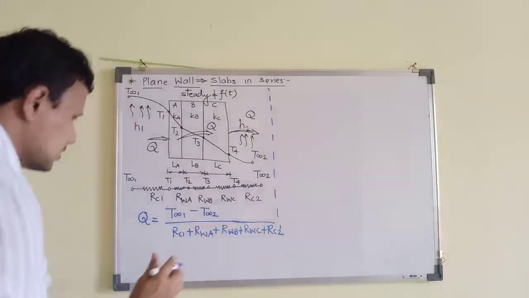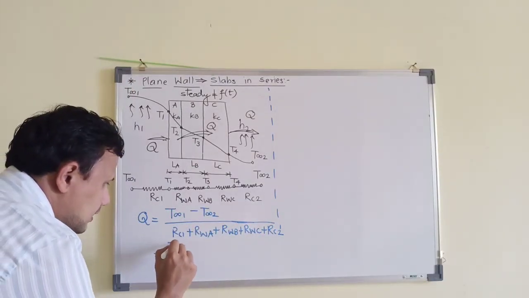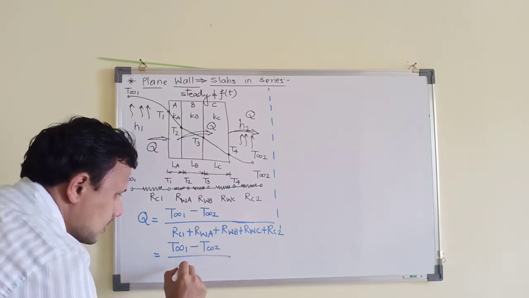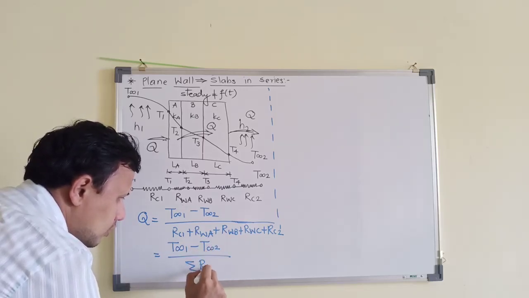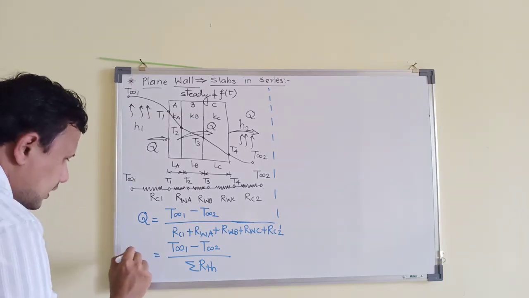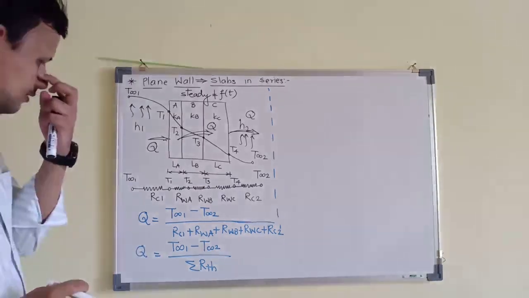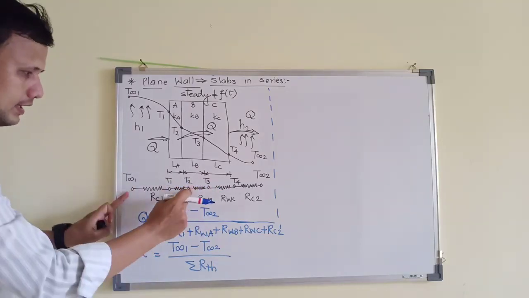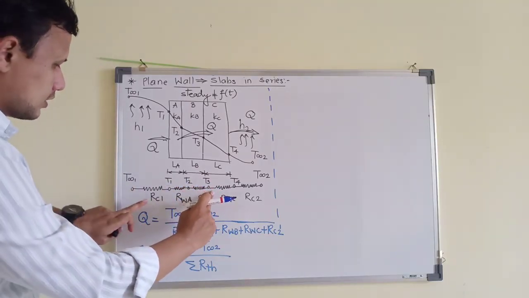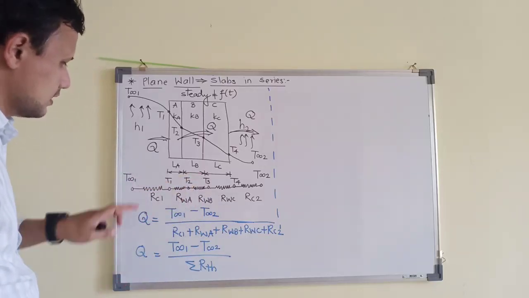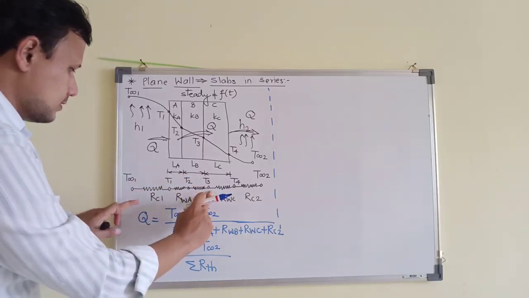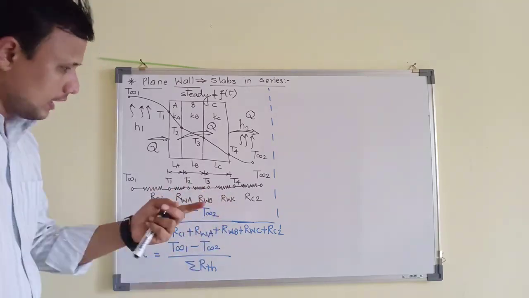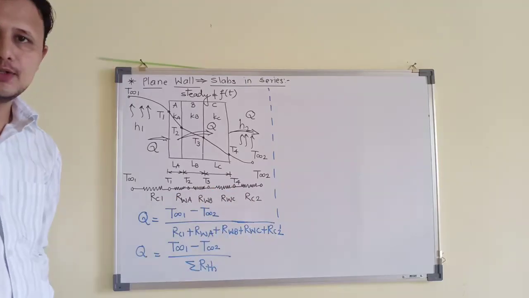Actually this entire summation is known as total thermal resistance or summation of thermal resistances, and it is given as summation of all thermal resistances coming in the path. And just like our previous understanding, if I am considering, let us say, between T infinity 1 and T3, I will need to consider only first, second, third resistance. So I will consider for this section only Rc1, Rwa and Rwb. I will not consider Rwc and Rc2.